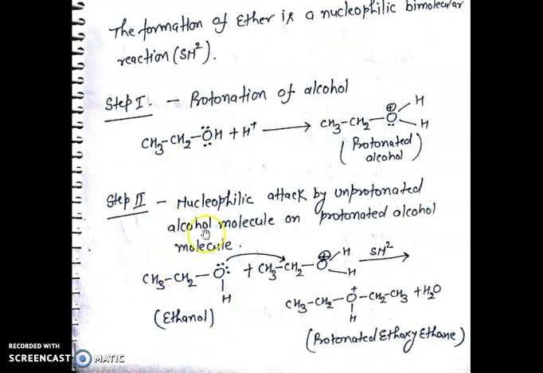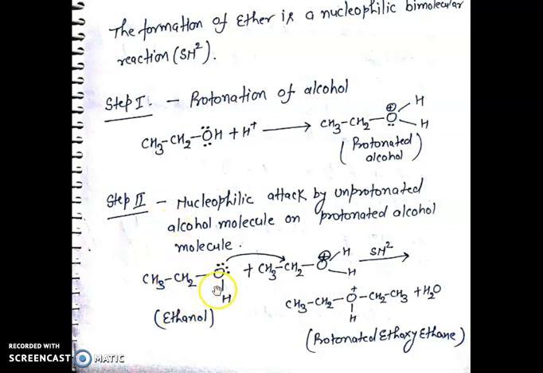This is the mechanism of dehydration of ethanol in the presence of protic acid at a temperature of 413 Kelvin. The first step of this mechanism is protonation of alcohol. Ethanol undergoes protonation to give protonated alcohol. And in the second step, nucleophilic attack by the unprotonated alcohol molecule on protonated alcohol molecule.